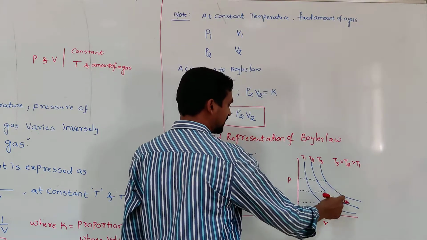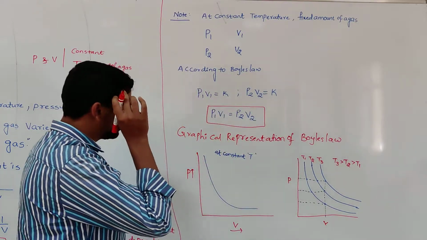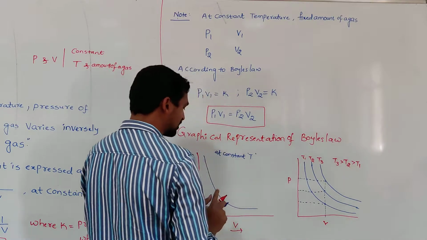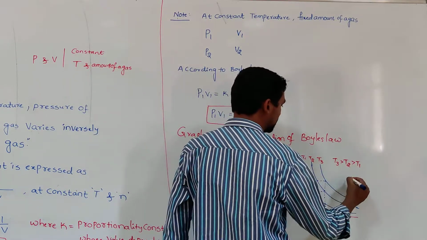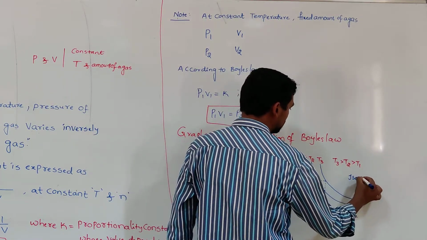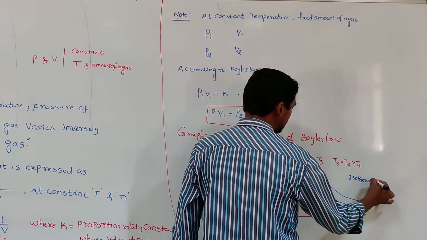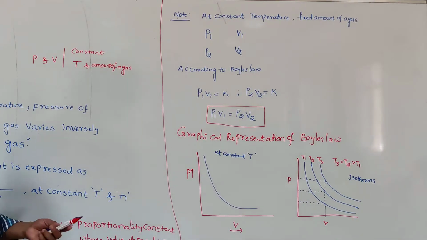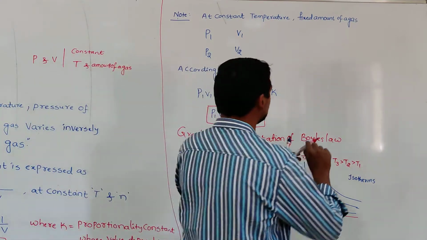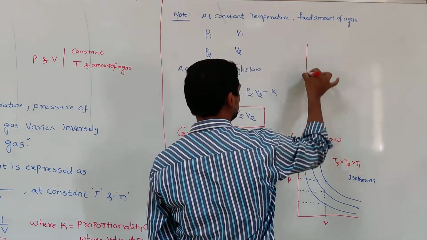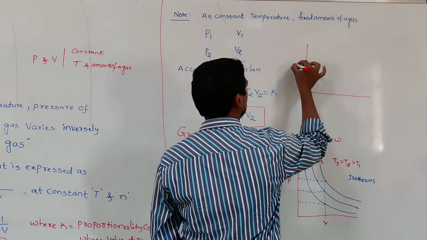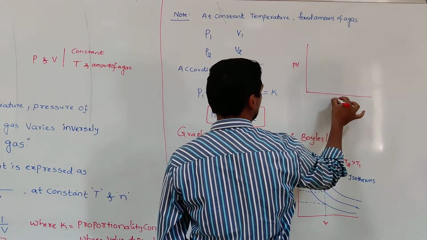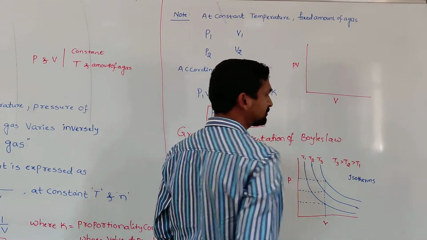Now, whatever these plots are that we obtained, when we draw pressure versus volume at different temperatures, they are called isotherms. All these plots are called isotherms. This is one of the plots regarding Boyle's law. And one more I'll draw, because there are so many possible graphs.